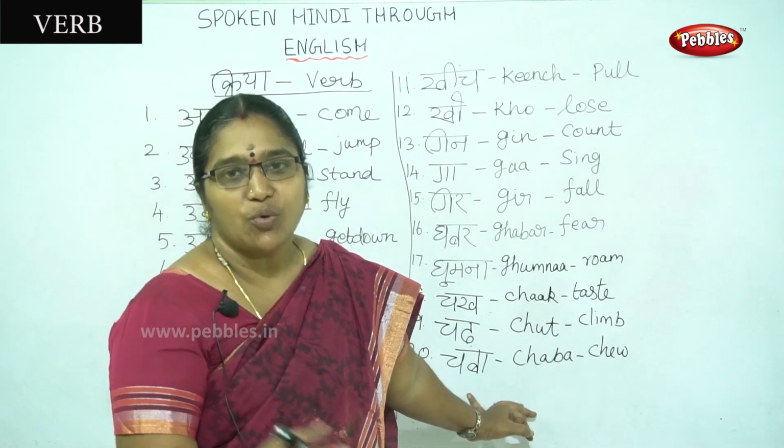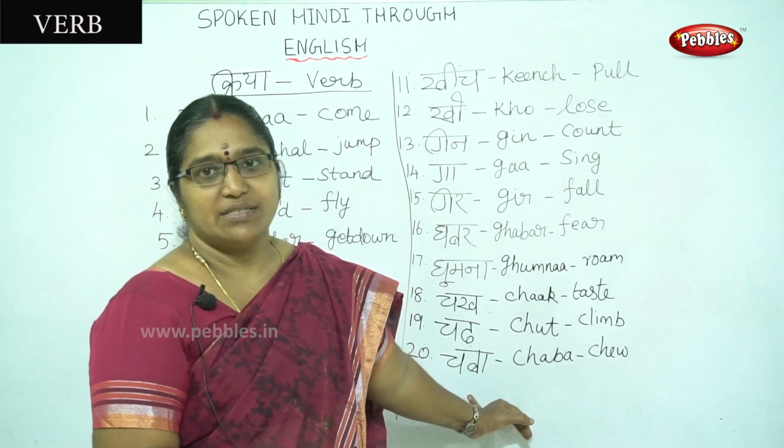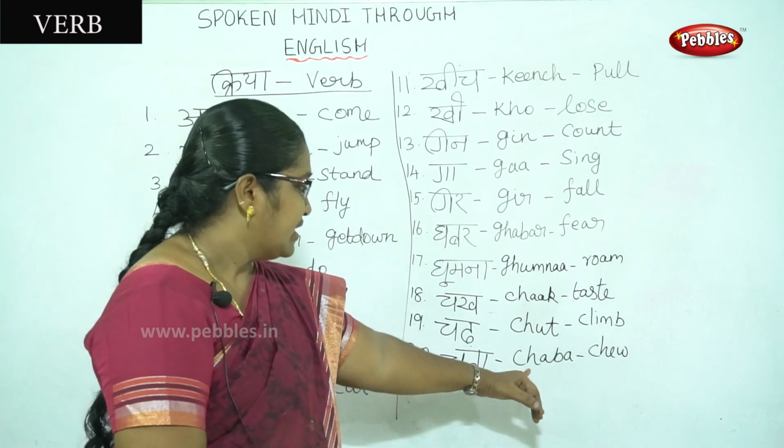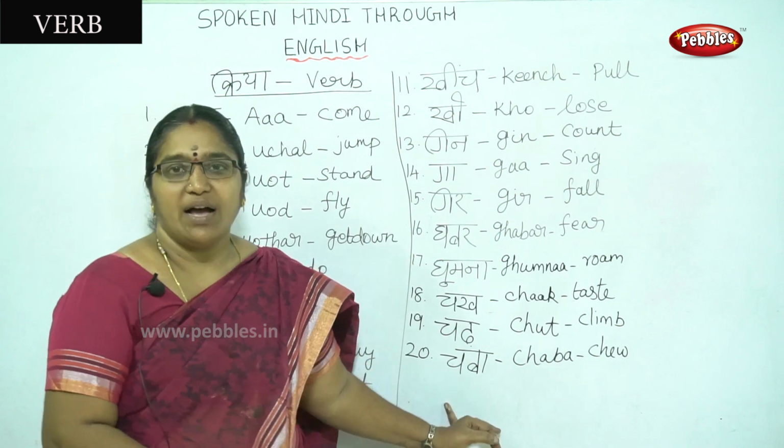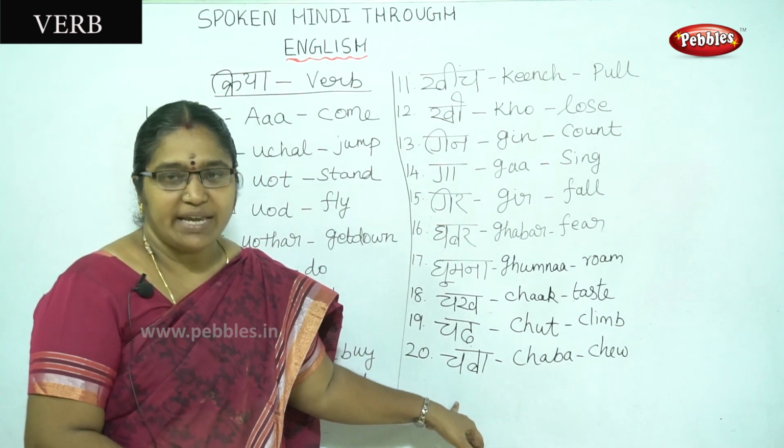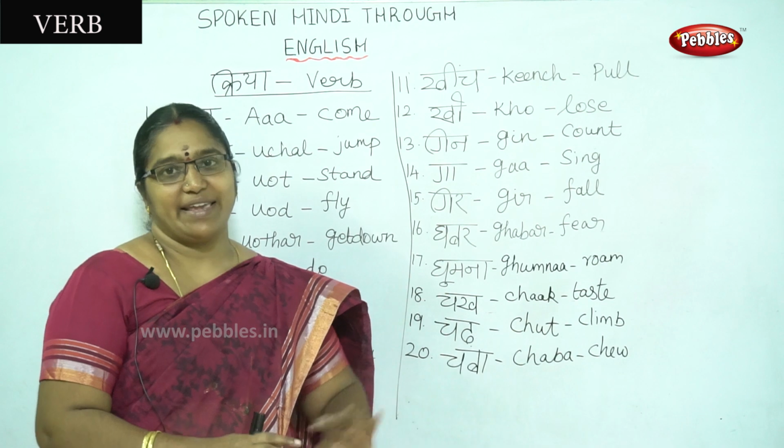Children are chewing the chocolates. In Hindi, we can say लड़के और बच्चे चॉकलेट जबा रहे हैं.